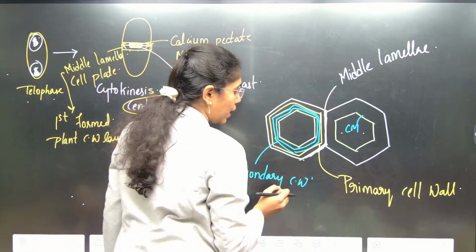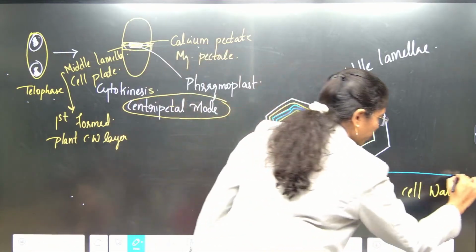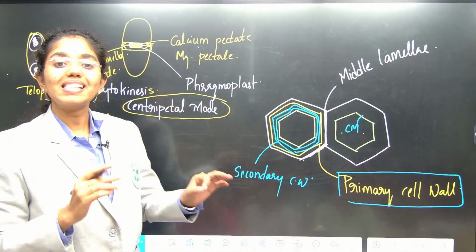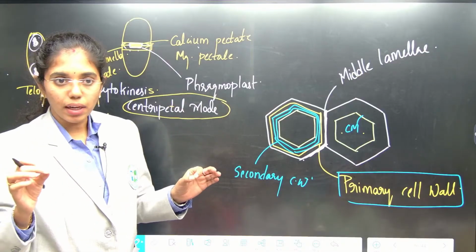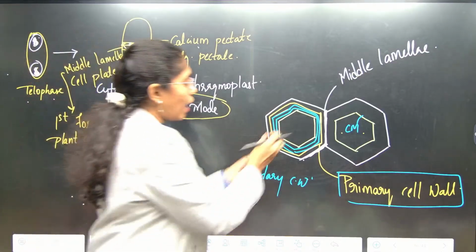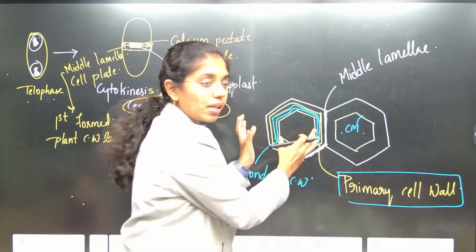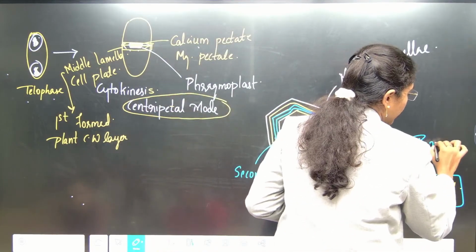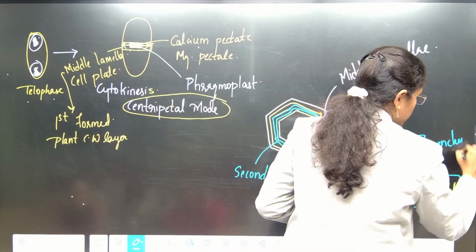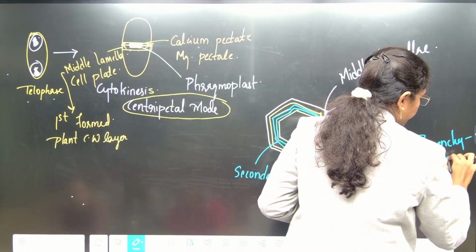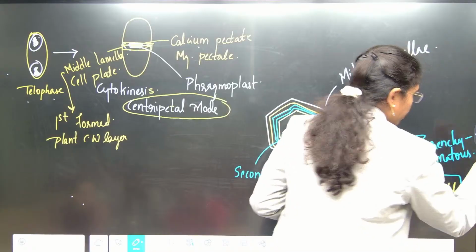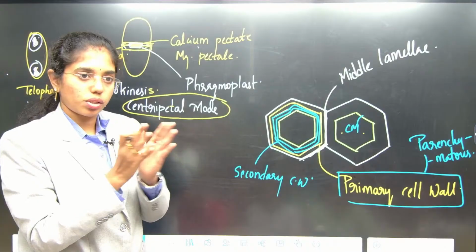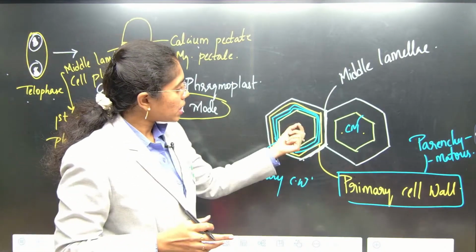Next to the middle lamella, the primary cell wall is formed. Primary cell wall is thin. It is extensible. It will expand. As the cell is growing, the primary cell wall also expands. Its major composition is parenchyma. It is parenchymatous. It will expand its structures. Primary cell wall will extend.